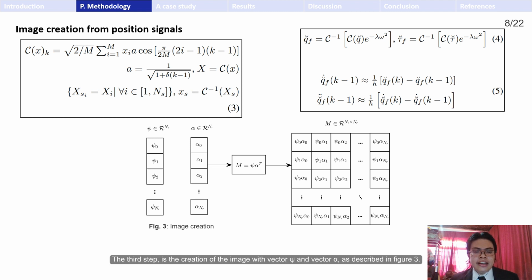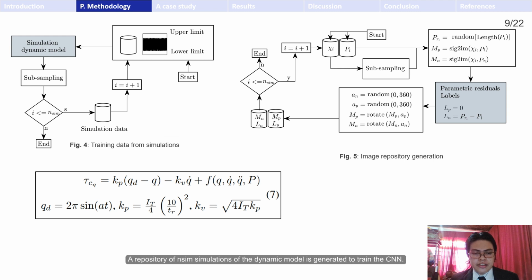The third step is the creation of the image with vector phi and vector alpha as described in Figure 3. These vectors are different for each robot and their content is a function of the specific dynamic model of each robot. A repository of NS simulations of the dynamic model is generated to train the CNN. The trajectory used to generate the training data is a sinusoidal signal implemented by the proportional derivative position control with dynamic compensation of equation 7.